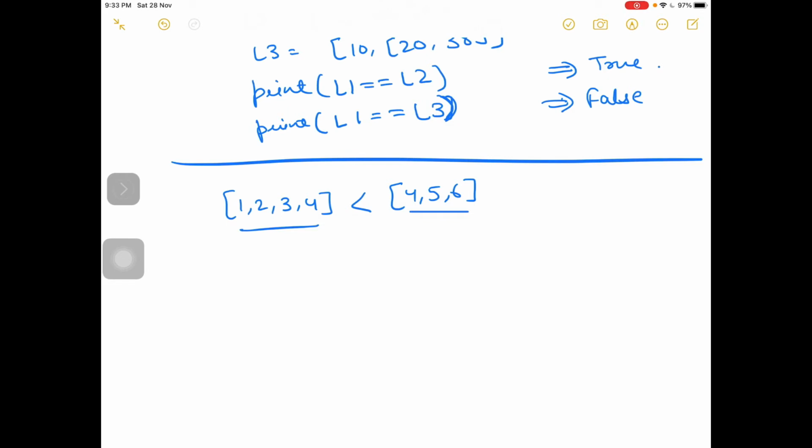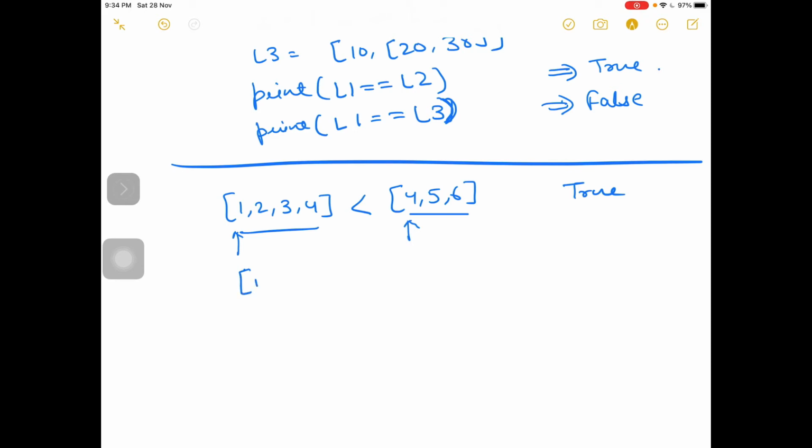In Python, whenever you are comparing two lists, it checks element by element. So initially 1 will be compared with 4. So it is true. So the answer will be true. See, here the number of elements is not compared. Here the positional element is compared. The first element of the first list is compared with the first element of the second list. Okay. Again, I am giving one more example.